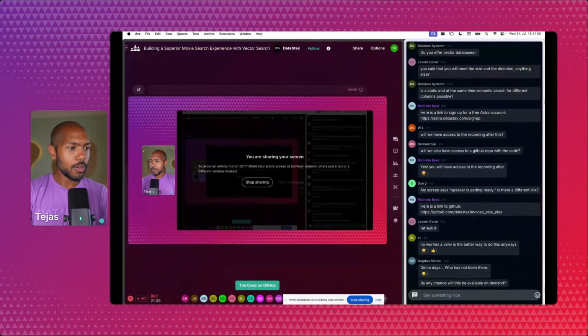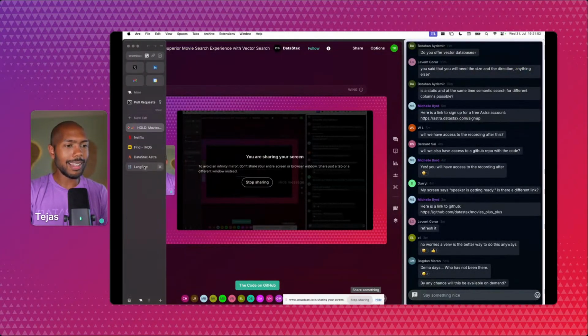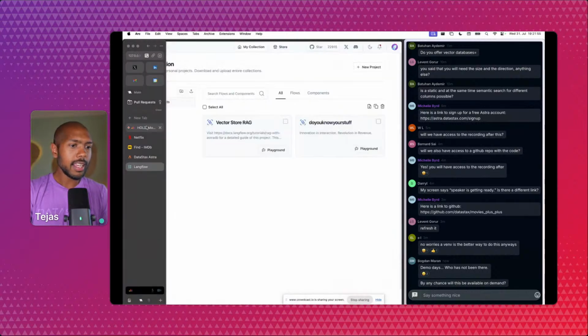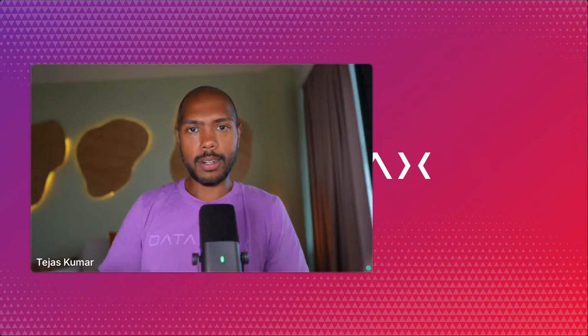Okay, so we have that working. How can we use it? Well, let me show you something called Langflow. Langflow is a perfect complement to Astra for many reasons. Mainly, Langflow makes it very approachable to take data and build real-time AI applications. If you've ever heard of RAG, that stands for Retrieval Augmented Generation. It's where you get data, usually out of a vector store, and give it as context to an LLM, or large language model, to give you a nice, meaningful, human-readable, semantically sensible answer. That's what RAG is. We're going to do RAG to create this movie search experience.